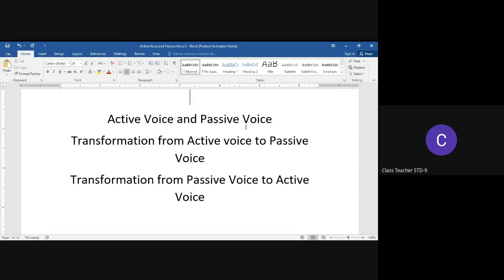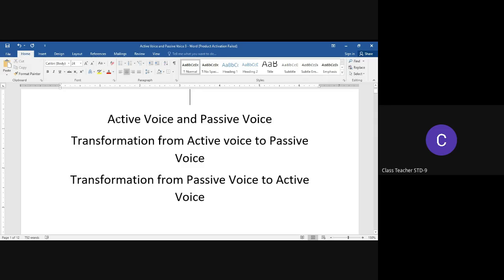If you write a notice, if you write a letter, active and passive voice must be there. Passive voice is very important when you write official communication. So it is very important, not only from the point of view of exams, but also from the point of view of communication.